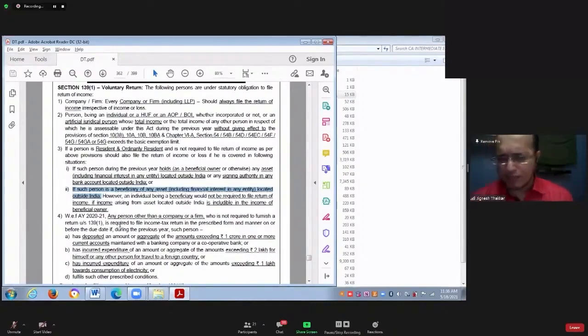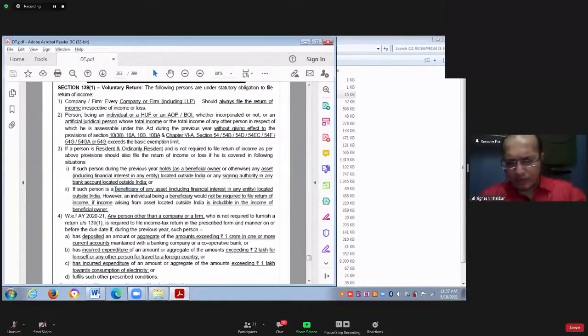And whatever income is generated from that property is used for the benefit of Sarvana's child. So Sarvana's child will be called a beneficiary. Beneficiary means a person for whose benefit this asset is acquired.